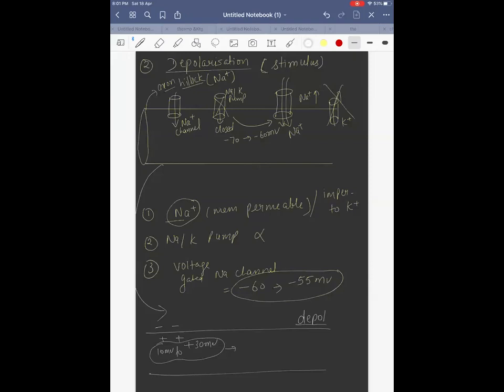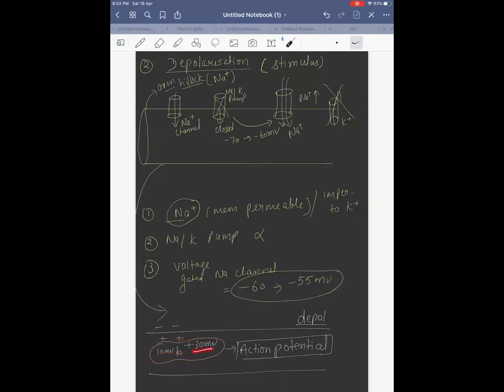And this is called action potential. Remember, this term is mentioned in the textbook. What is action potential? The maximum potential which develops when the membrane is in a depolarized state, and that is plus 10 to plus 30 millivolt.